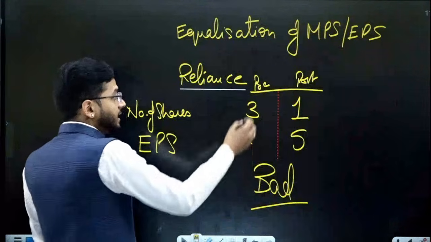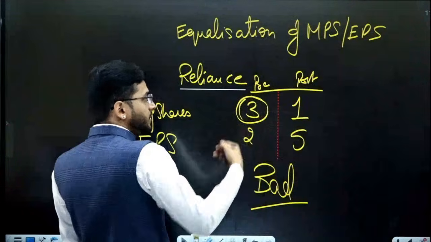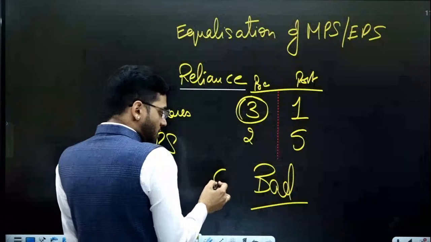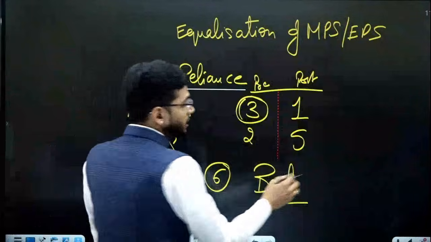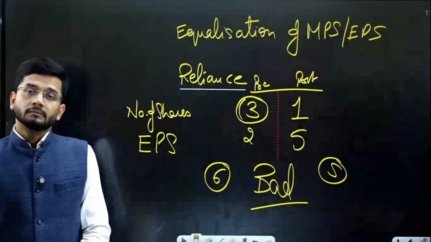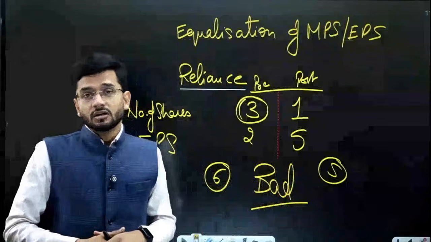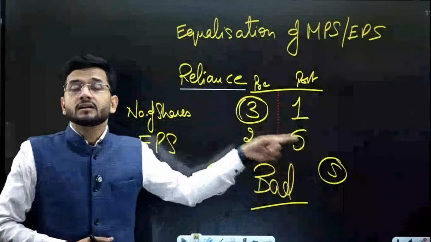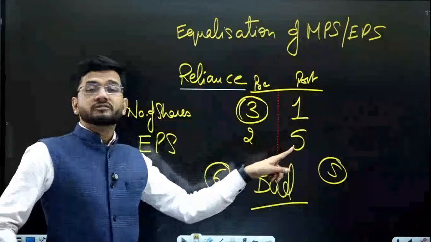You have to see that in the old regime the number of shares was more, it was 3. So 3 multiplied by 2, your total earnings was 6 in the erstwhile regime. And now your earning per share is only 5 in the new consolidated regime. So in effect, you are actually reducing your earning per share. Your earning per share is getting reduced and not increased. You cannot compare 2 with 5.